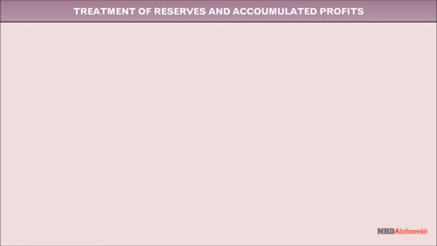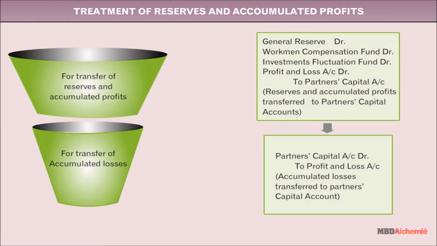Treatment of reserves and accumulated profits. For adjusting reserves and accumulated profits among the old partners, these are transferred to old partners' capital accounts on the basis of the old profit-sharing ratio. Journal entries for the same are: let's understand with the help of an example.